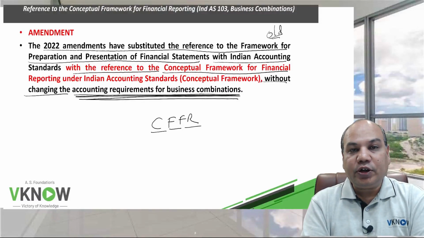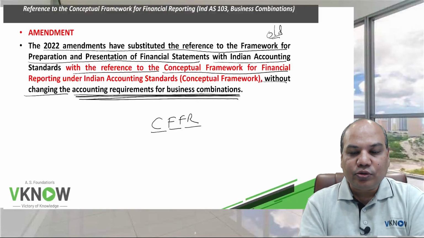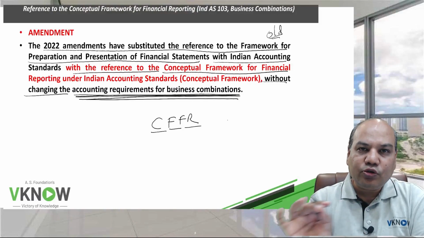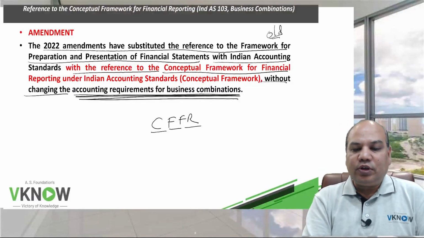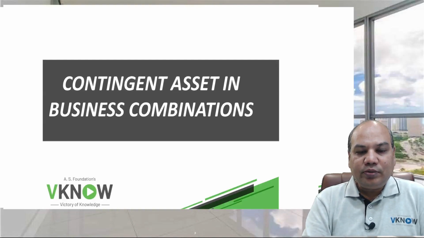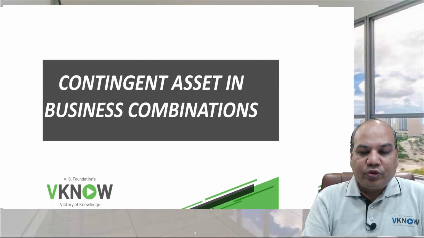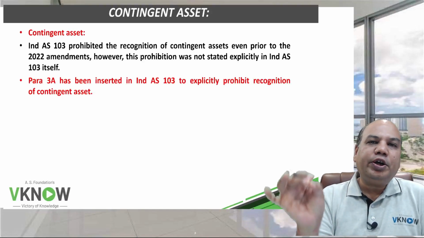So some of your friends will give you tension that there are amendments in Ind AS 103. Please note, there is no amendment which will affect you as a student in the exam. Now because of this amendment, there is one more side amendment, but again not very important because we are already doing the same thing.